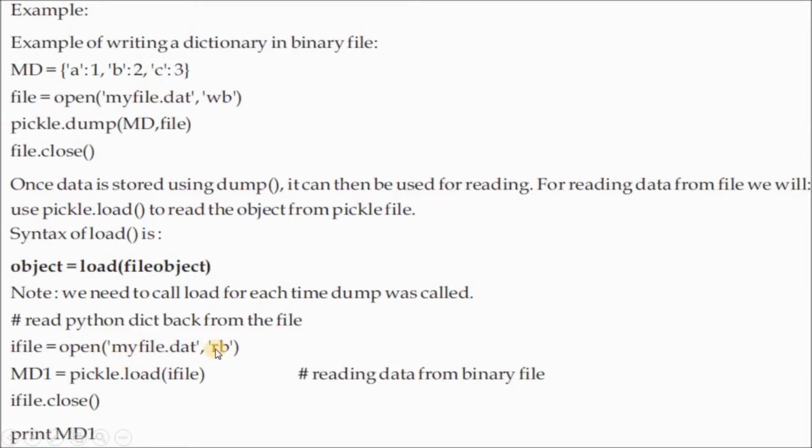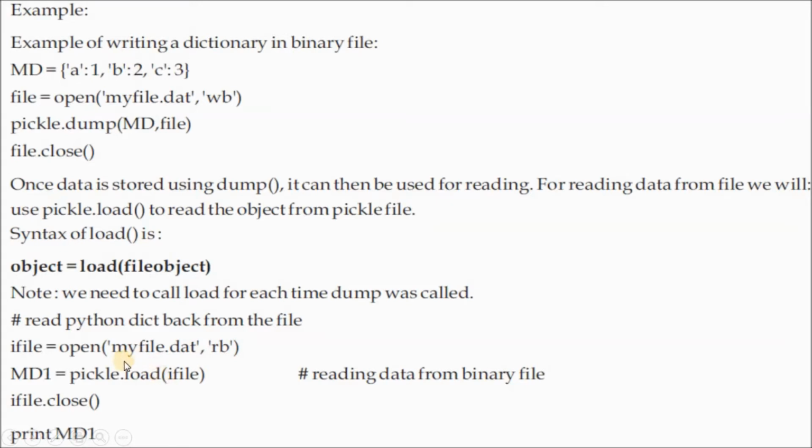rb means reading a binary file, and wb is for writing into a binary file. So MD1 is equal to pickle.load(ifile). One variable you are taking, and into that variable you are storing something. What? Pickle.load, that means by using the pickle module, you are loading records from this ifile, which you have already opened in read binary mode.